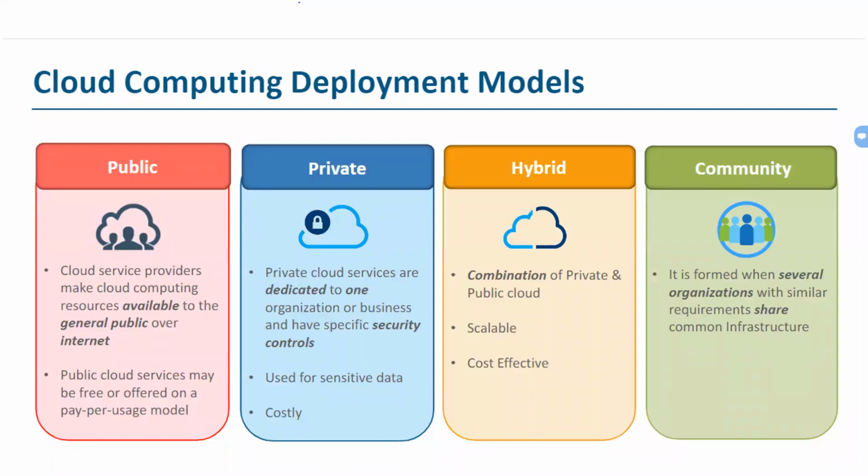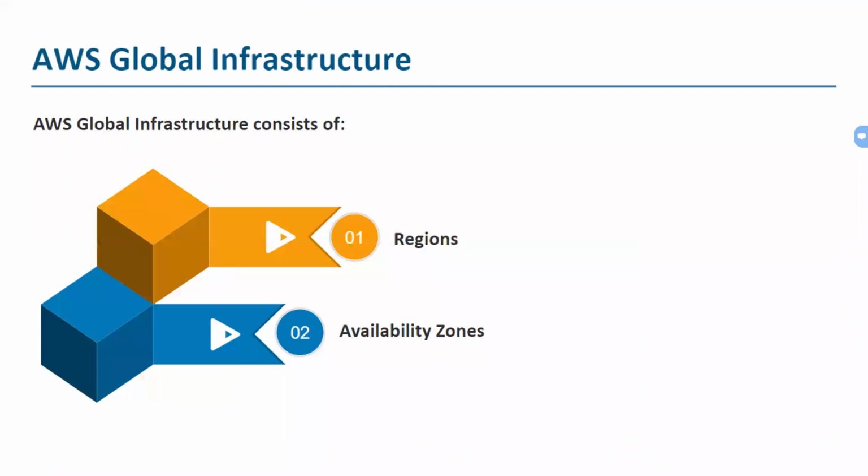In our session, other than that, we'll also talk about the different regions available in AWS, what availability zones are, and what edge locations are. Edge location is not in this slide.